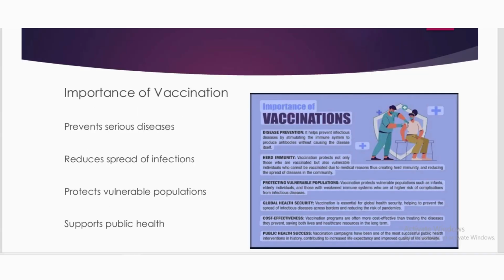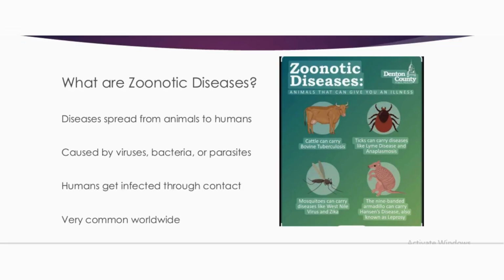So what is the importance of vaccination? So it prevents serious diseases. It reduces the spread of infections. Also, it protects vulnerable populations and supports public health. So what are zoonotic diseases? Basically, we define zoonotic diseases as diseases that spread from animals to humans, and they are caused by viruses, bacteria, and parasites.